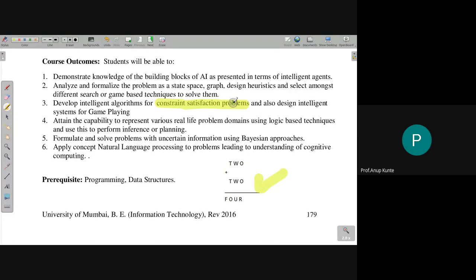It's a technique to represent a solution for a puzzle. So this is a puzzle. For this puzzle, I'm using some technique that is called a constraint satisfaction problem, which is a solution technique, by the way. This state space is also sometimes called state space search. Then there is this constraint satisfaction problem, and the third thing is called game playing.